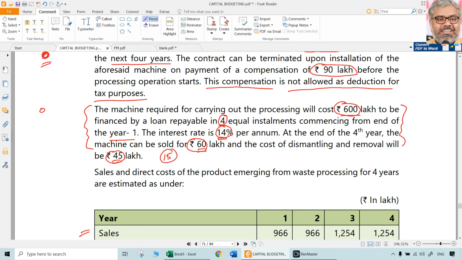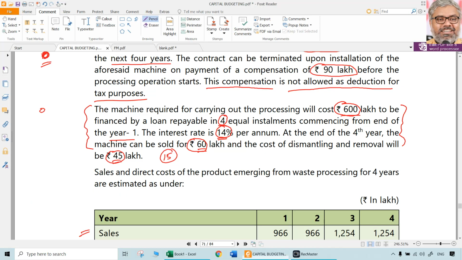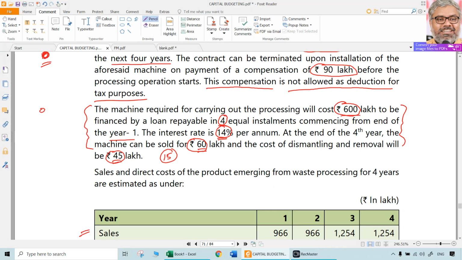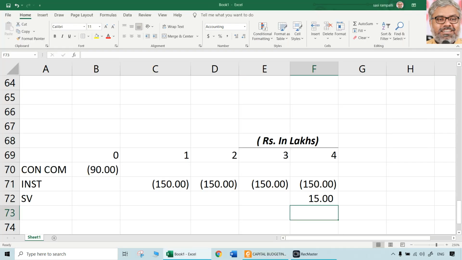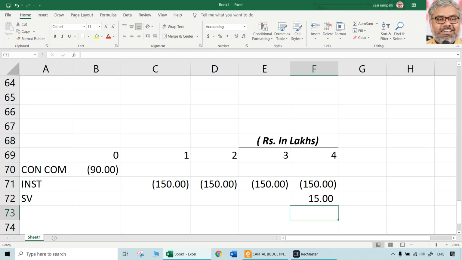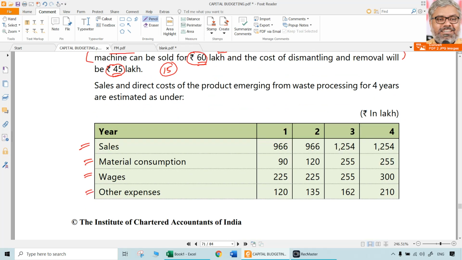At the end of 4th year, machine can be sold for 60 lakhs and cost of dismantling and removal will be 45 lakhs. So let us call this as salvage value or scrap value. When is this going to happen? At the end of 4th year. Effectively 15 lakhs only. Why? Because 60 lakhs sale value, cost is 45. Effectively 15 lakhs only is going to be the net cash inflow in the form of scrap value at the end of 4th year. Then comes the operational details, sales and direct costs.